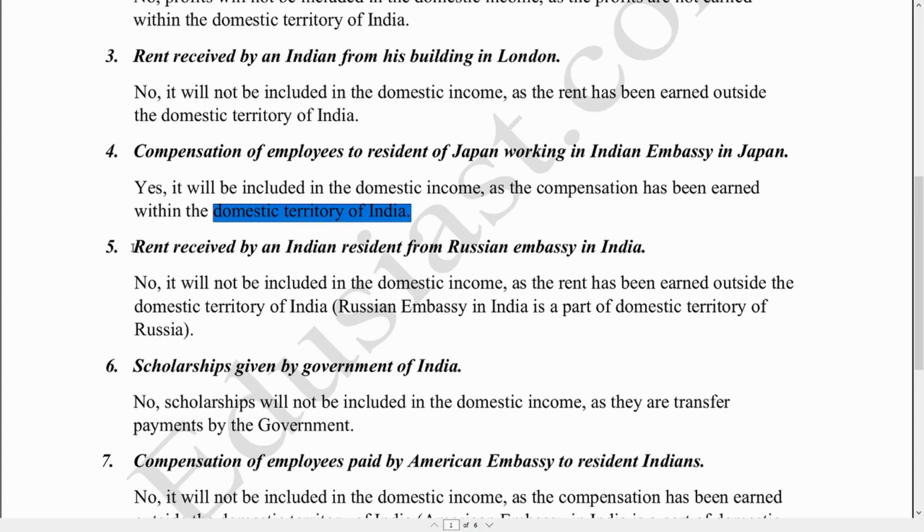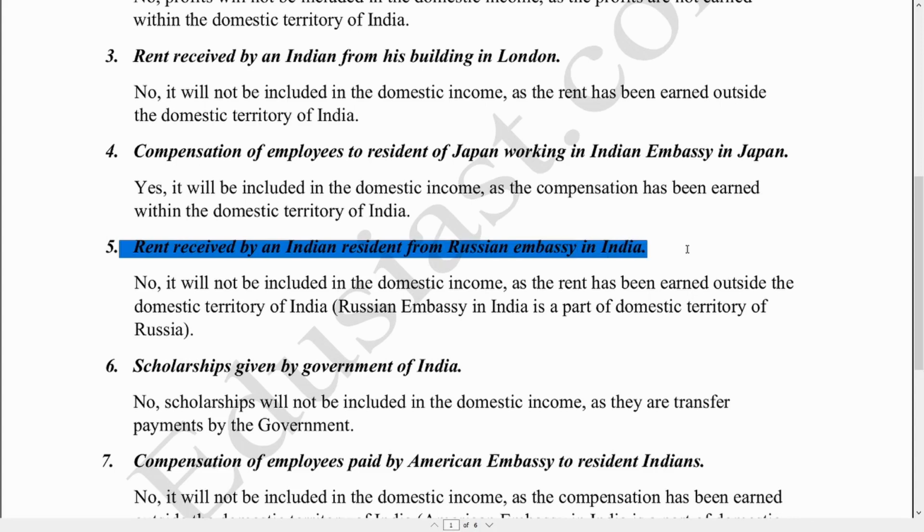The next one, rent received by an Indian resident from the Russian Embassy in India. Now let's read the statement again and try to understand. The focus area in the statement is the Russian Embassy, which is located in India. And according to the concept of embassy, we know that the Russian Embassy located in India does not belong to the domestic territory of India, but it belongs to the domestic territory of Russia.